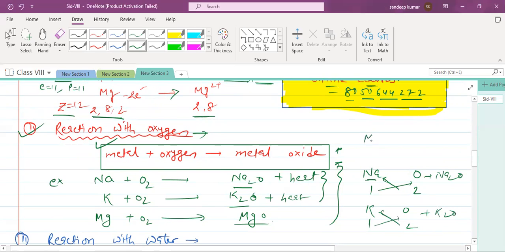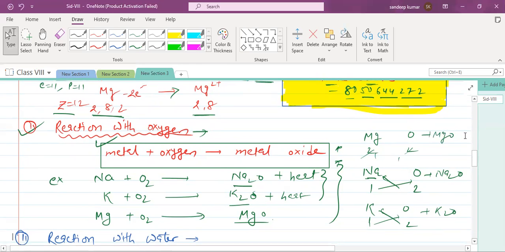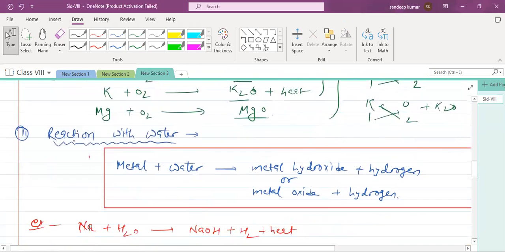What about magnesium oxide? Magnesium symbol Mg, oxygen symbol O. The valency of magnesium is 2. Oxygen valency is also 2. If the valencies are the same, they cancel each other. So we write MgO. Is it clear? Next we'll see the reaction with water.